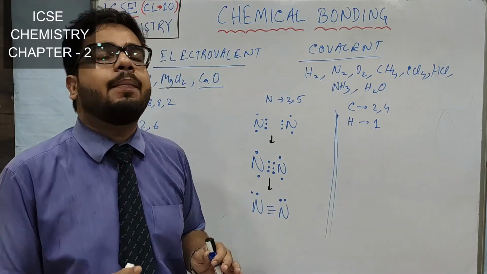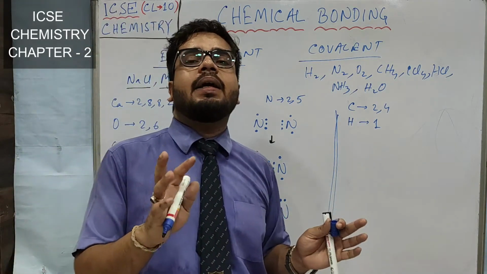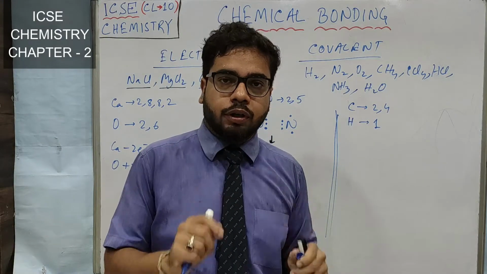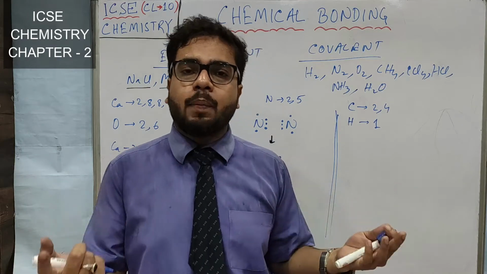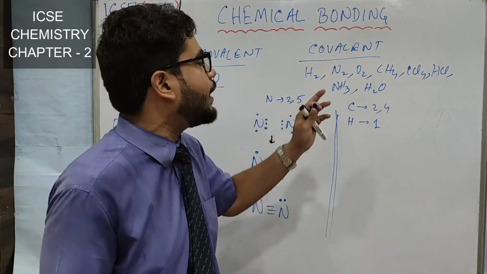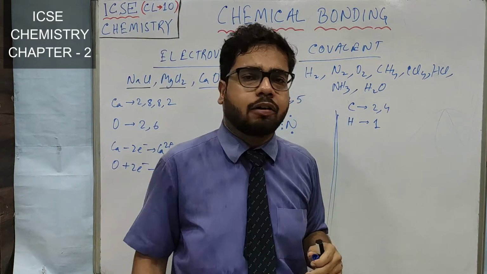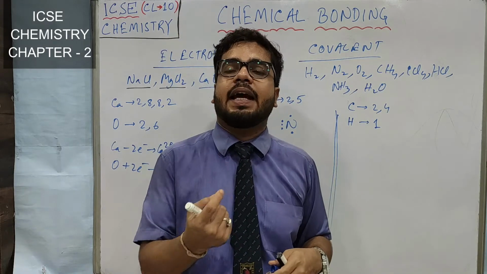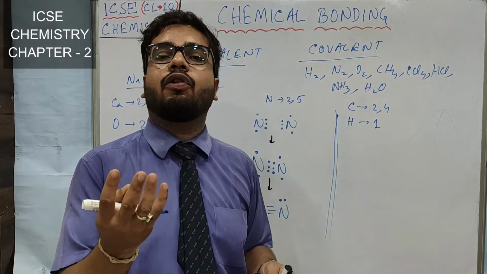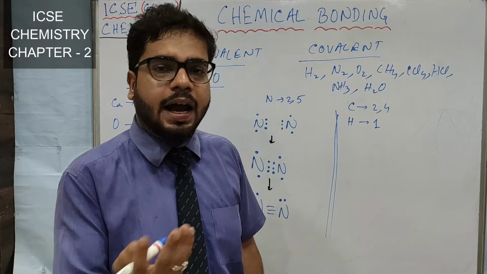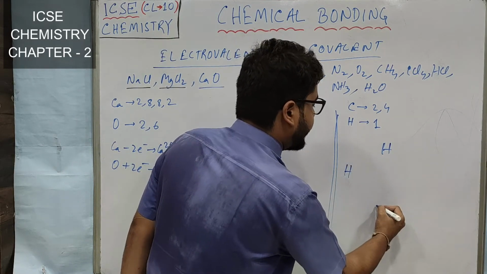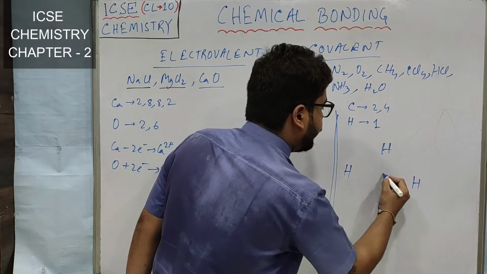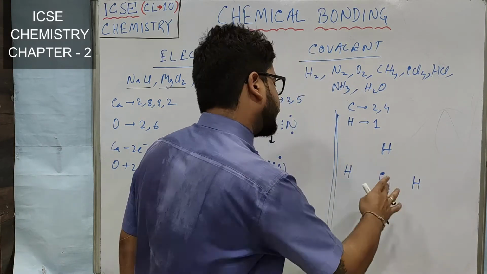Suppose you want to buy 1000 rasgullas, but one shop can give you only 100, so you have to buy it from 10 shops, right? Similarly, this carbon needs 4 electrons, but from 1 hydrogen it can get only 1, so it will get 4 electrons from how many hydrogens? 4 hydrogens. So without wasting any more time, I am just placing 4 hydrogens on 4 sides of carbon.